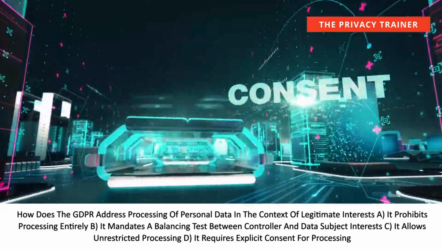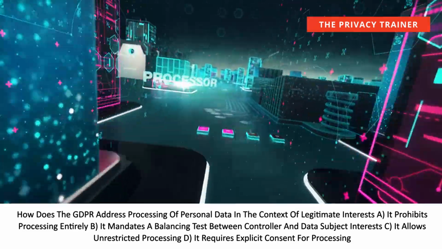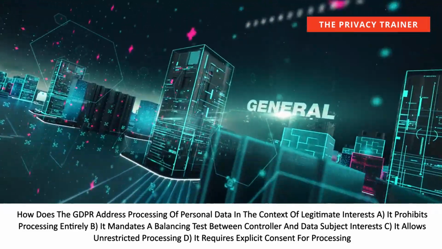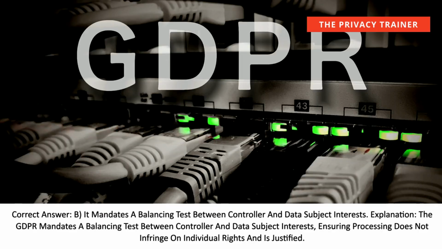A. It prohibits processing entirely. B. It mandates a balancing test between controller and data subject interests. C. It allows unrestricted processing. D. It requires explicit consent for processing. Correct answer. B. It mandates a balancing test between controller and data subject interests.